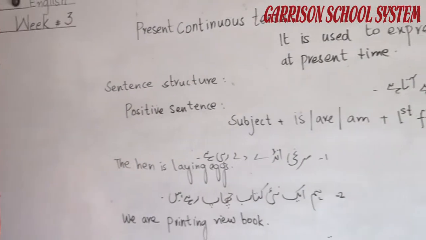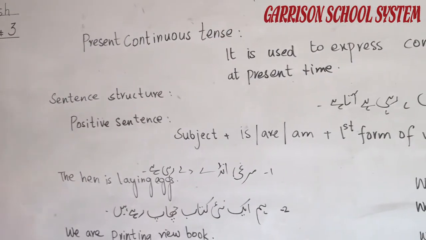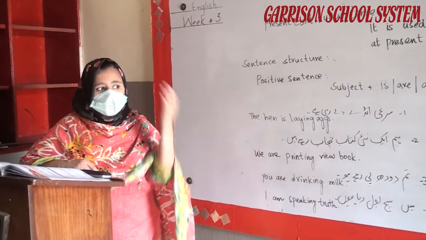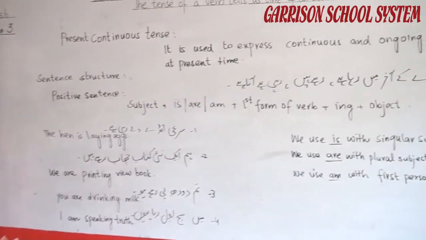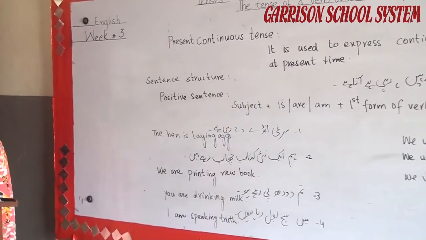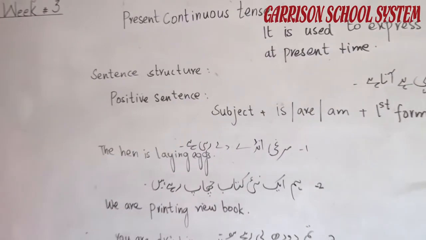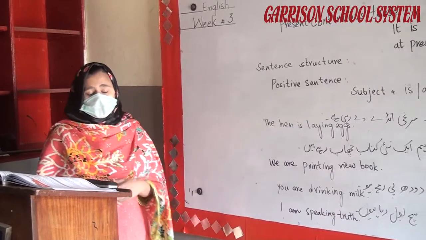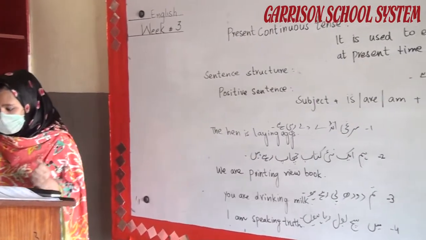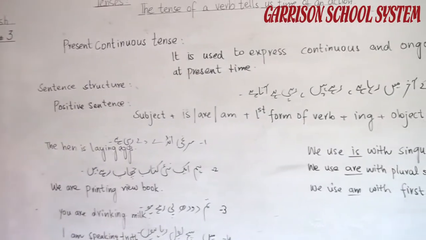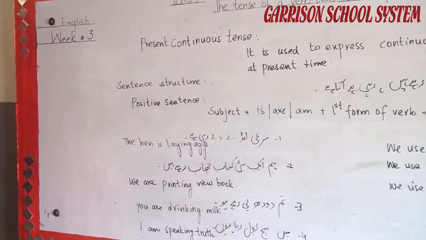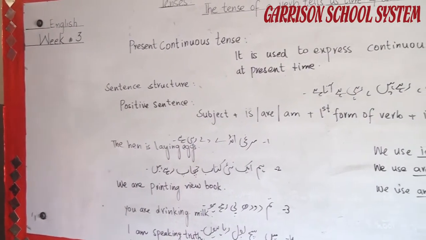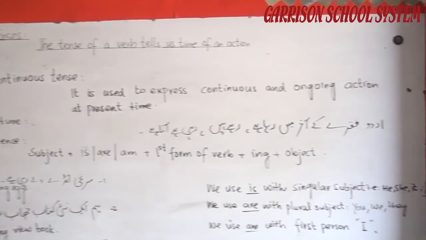We can also use the present continuous tense to talk about the future if we add future words, that is tomorrow, next day, next evening, next morning, next year, in June. These are future words, so we can use the present continuous tense when we are talking about the future. We only use it to talk about the future when we have planned to do something before we speak, when we have already made a decision or a plan.